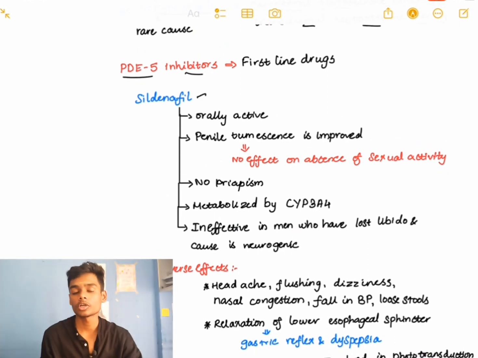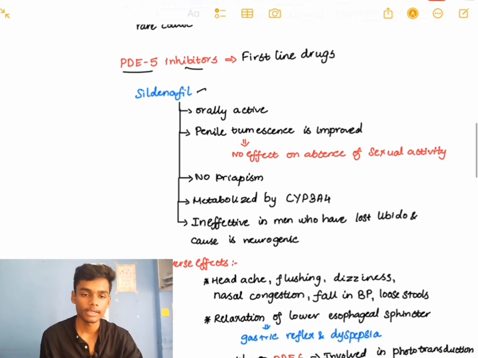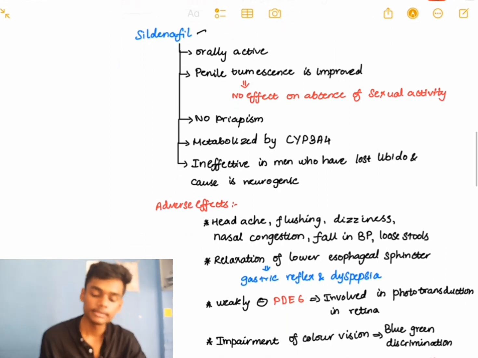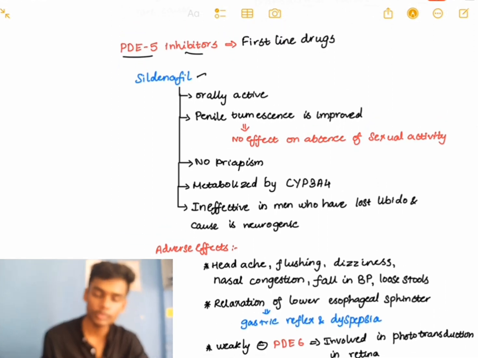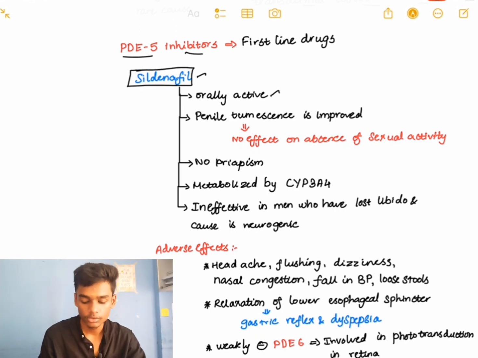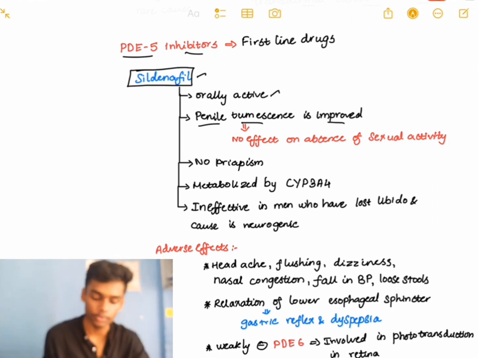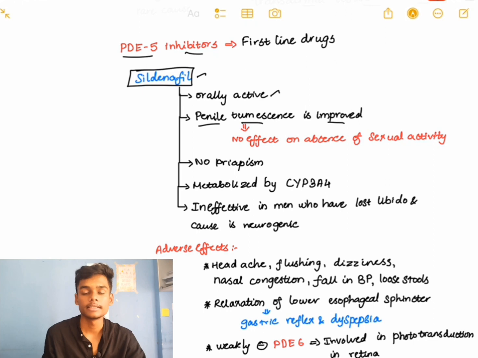There are three phosphodiesterase 5 inhibitors, which are sildenafil, tadalafil and vardenafil. These three drugs will inhibit phosphodiesterase 5. First we will see about sildenafil. Sildenafil is orally active. The penile tumescence is improved. Tumescence means the quality of swelling.